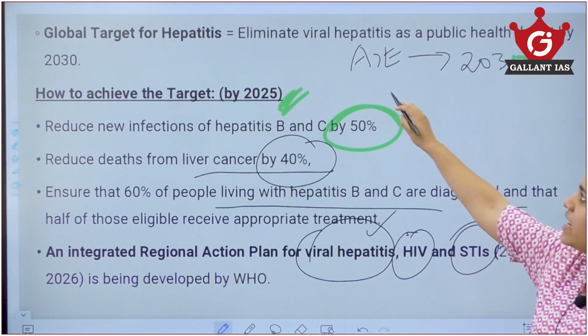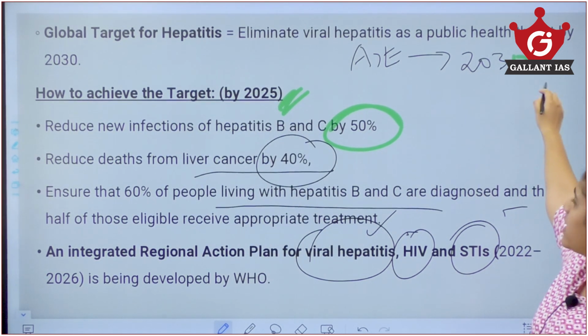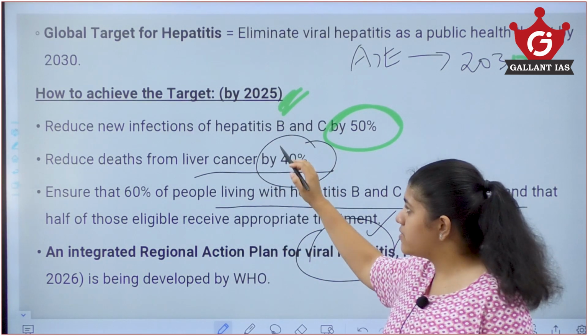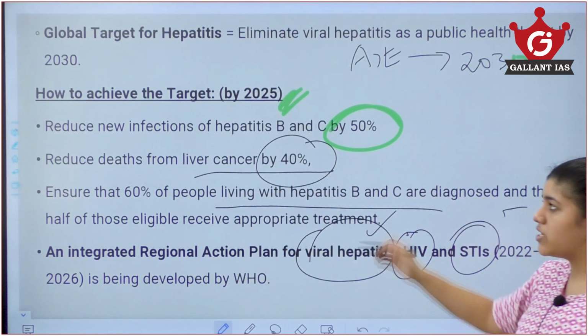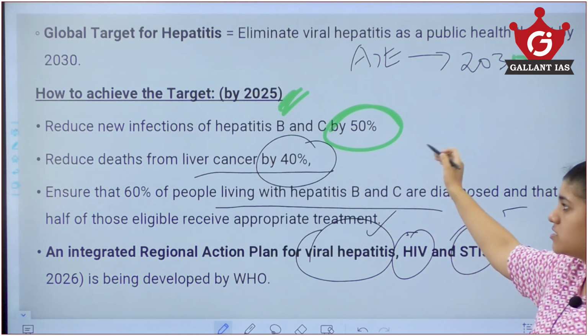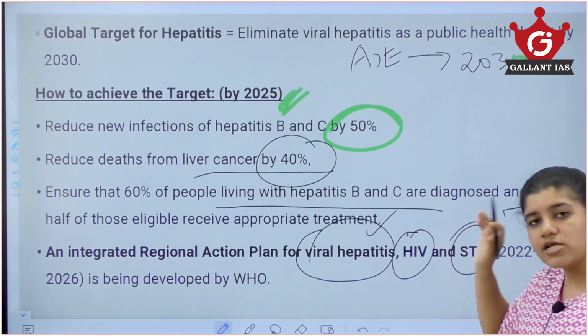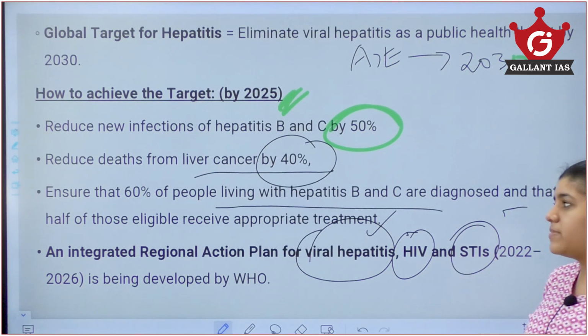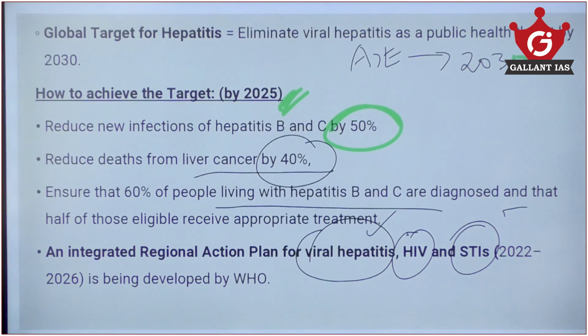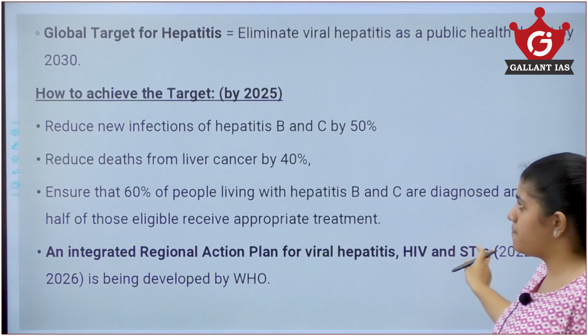Okay, for viral hepatitis A and E, eliminate it by 2030, and for eliminating hepatitis B and C by 2025, we have these many targets: reduce the number of new infections, reduce the death of liver cancer by 40%, also ensure that 60% of the people who are having hepatitis B and C get diagnosed and cured, and an integrated action plan by WHO. So these are some of the key points which you need to know under this.